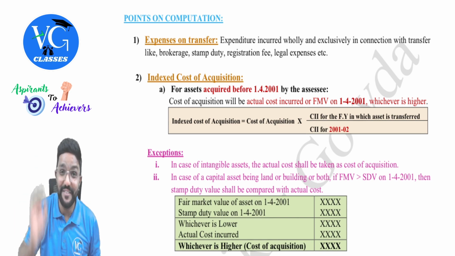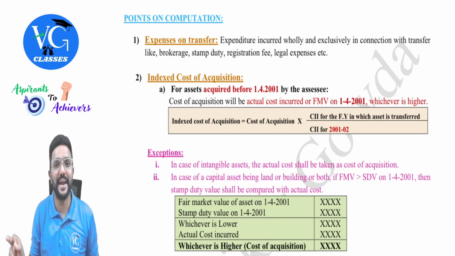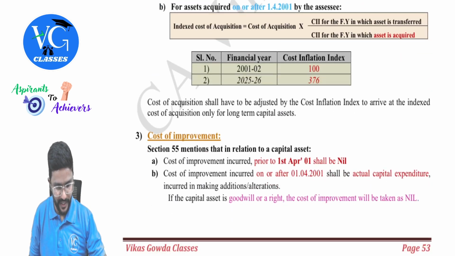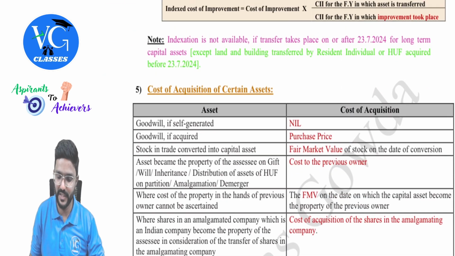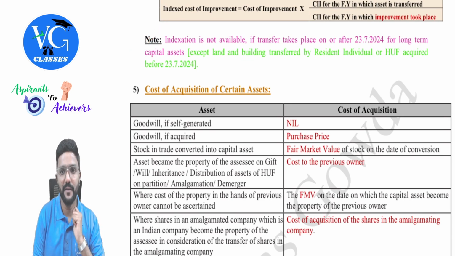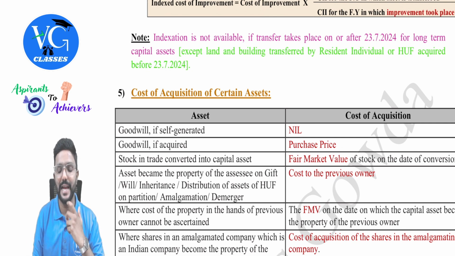But indexation is available only for land and building, which is transferred by resident, individual, or HUF. I have given a note here. I will just read it before we cover indexation. Indexation is not available if transfer takes place on or after 23rd July 2024 for long-term capital asset.